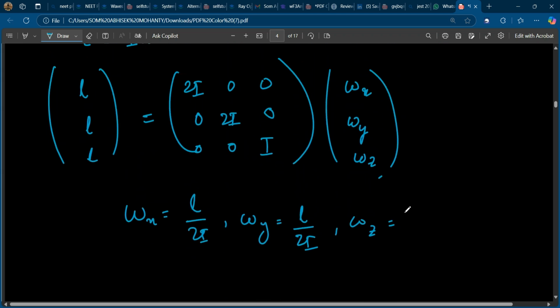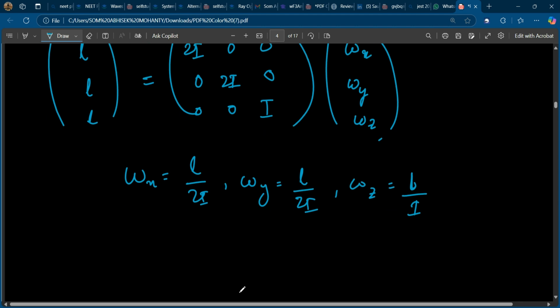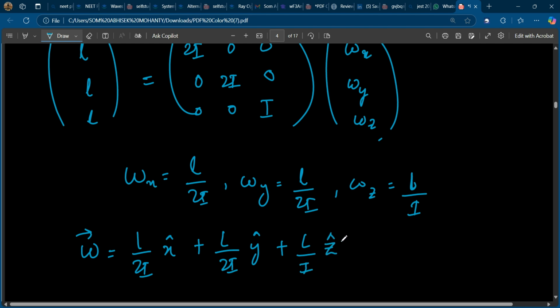So omega z is equal to L by I. So omega can be written as L by 2I x cap plus L by 2I y cap plus L by I z cap, and L can be written as L x cap plus L y cap plus L z cap.